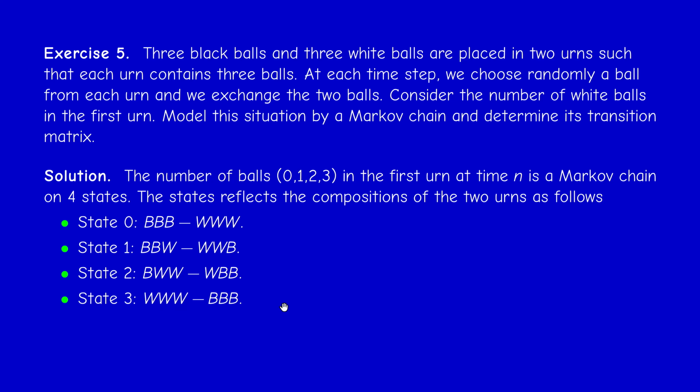Now I hope you are convinced that this is a Markov chain on 4 states. But the problem now is to determine the transition probabilities. Where can I go from 0? I cannot go from 0 to 3, but I can go to 1. From 1, I can go either to 0 or to 2 or stay at 1. From 2, I can either go to 1 or to 3 or remain at 2. And from 3, I need to go to 2. So let us put all this information in a table.